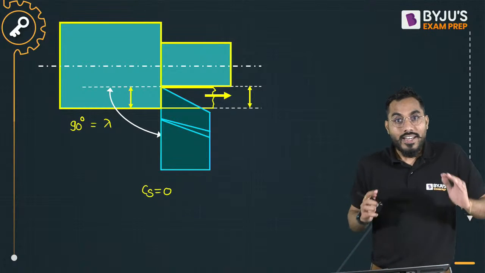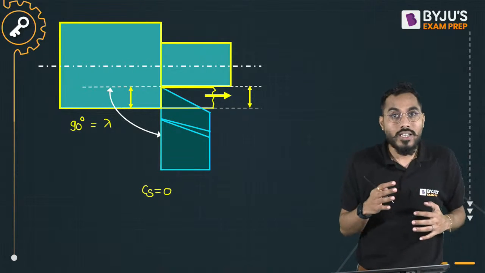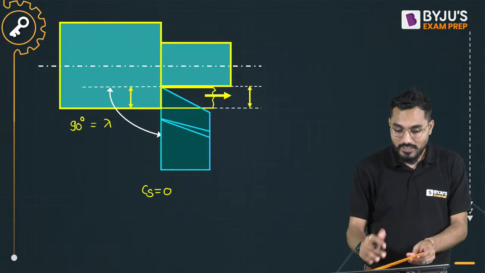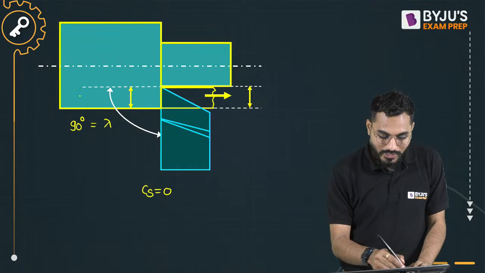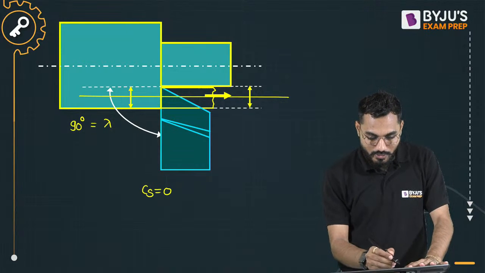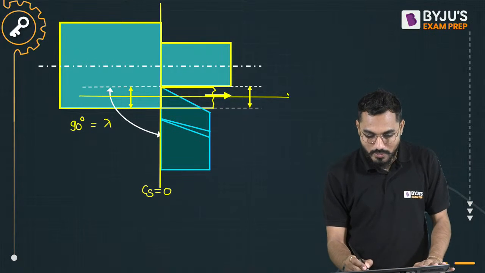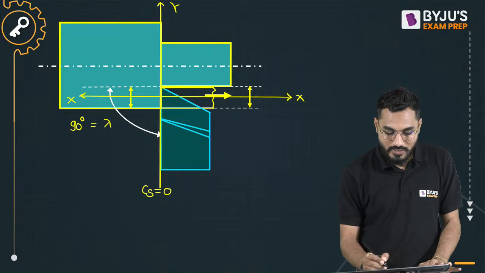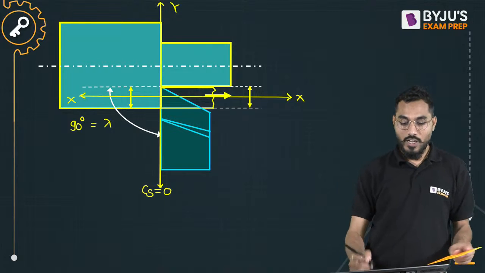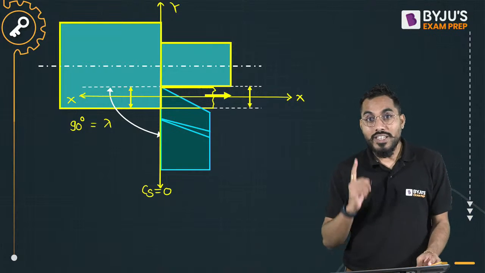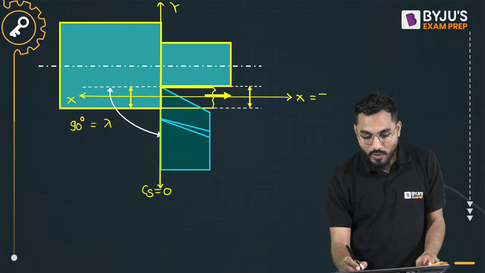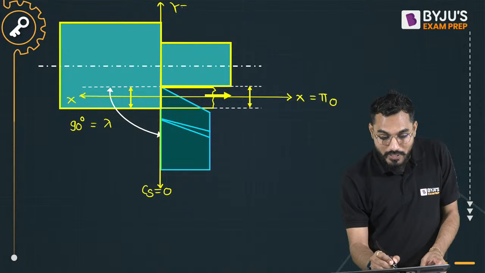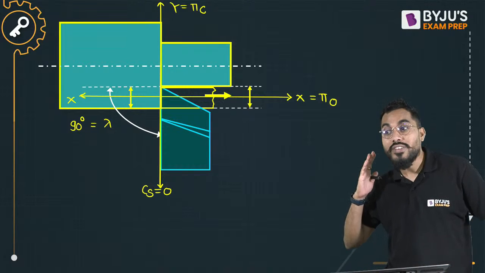If it is so, can I say that these two planes are going to overlap each other now? That means this is my longitudinal axis and this is exactly equal to my transverse axis, right? This is nothing but my X, longitudinal axis, which is used in the ASA system of tool geometry. This is the transverse plane and the longitudinal plane, and they will coincide with the cutting plane and the orthogonal plane. So it will be called the orthogonal plane pi O, which is normal to the cutting edge, and this pi y will be called pi c, that is the cutting plane, because it is coinciding with the cutting edge.